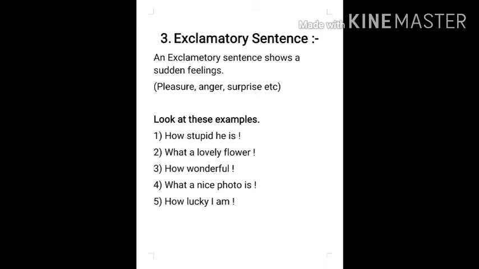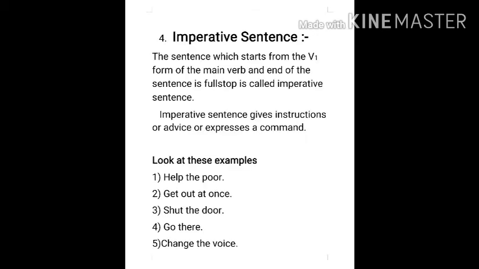Next sentence: what a nice photo it is. The sentence starts from what a and ends with an exclamation mark. Fifth one: how lucky I am. This sentence starts from how and ends with an exclamation mark. Now the next one is imperative sentence.